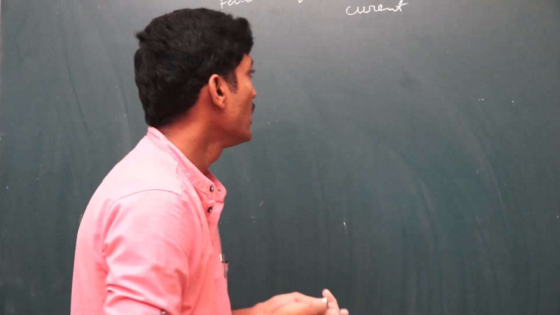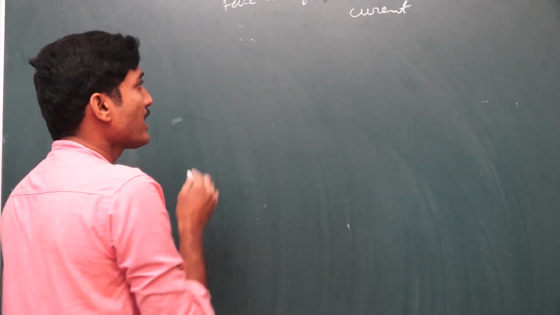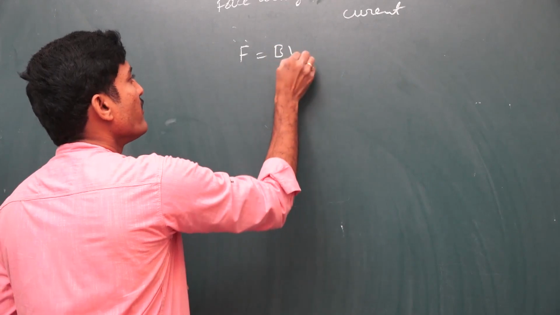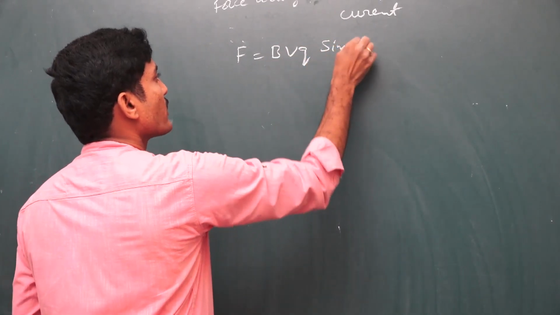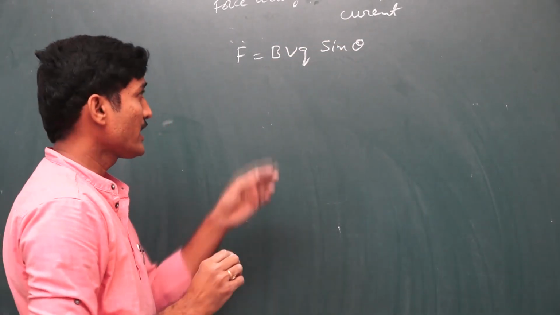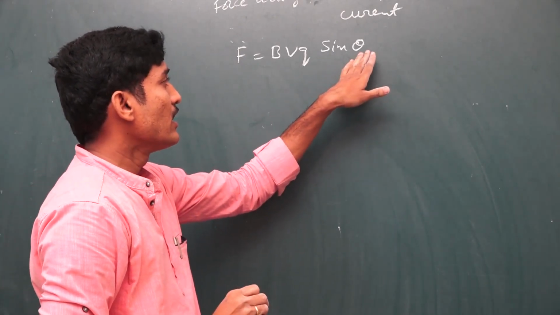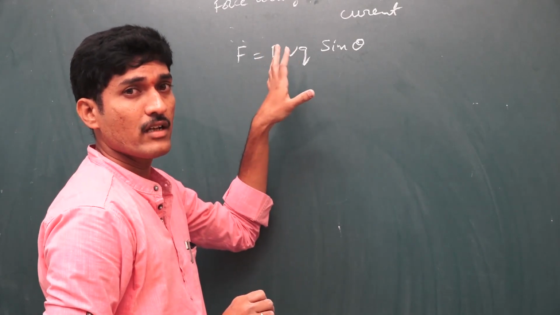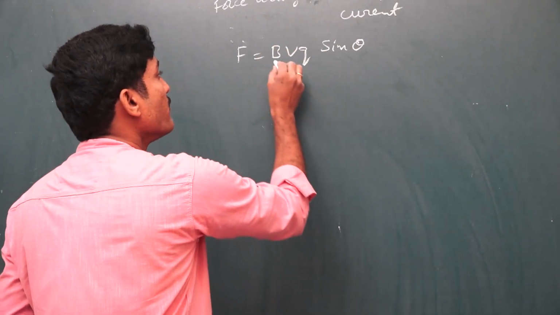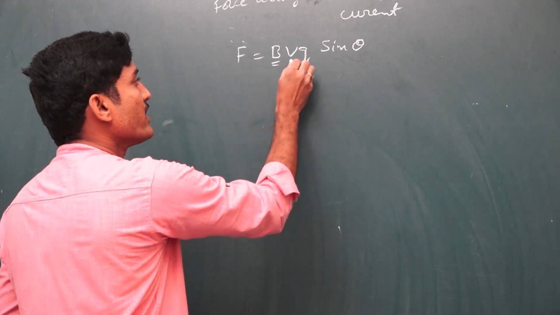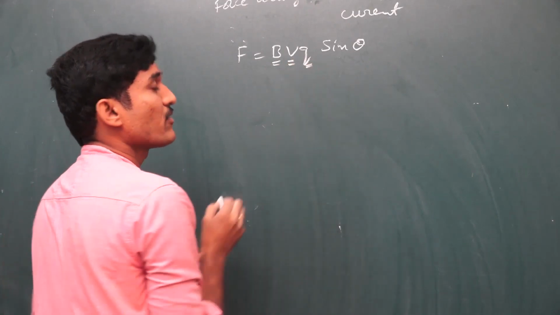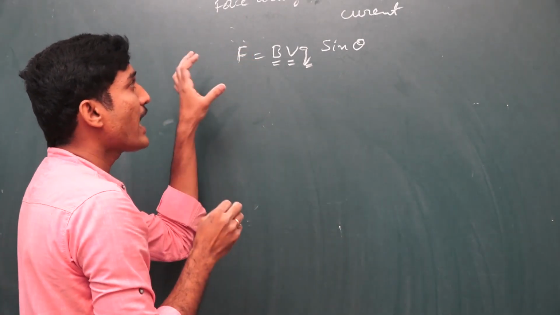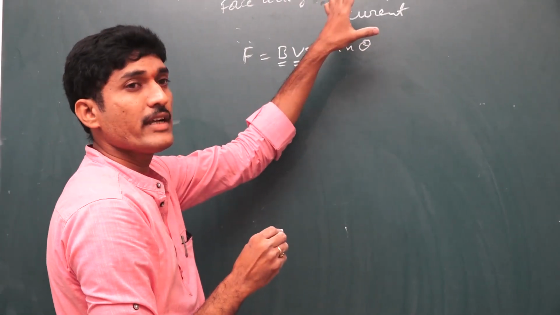We can calculate the force with the formula F = qvB sin theta. Here theta is the angle between the velocity and the direction of the field, B is the magnetic field induction, v is the velocity, and q is the amount of charge. By using this formula one can calculate how much force is acting on a particular charge when it is moving in a